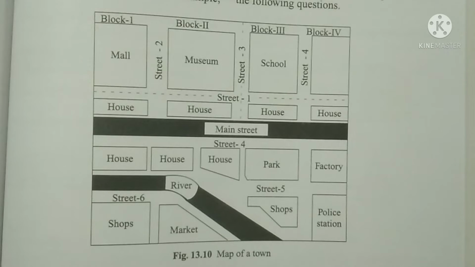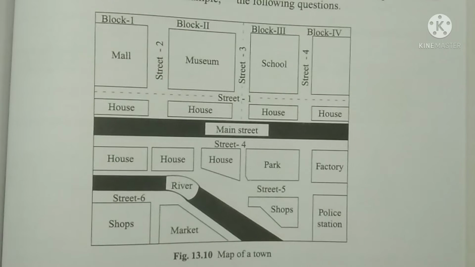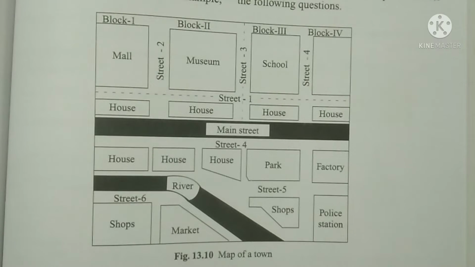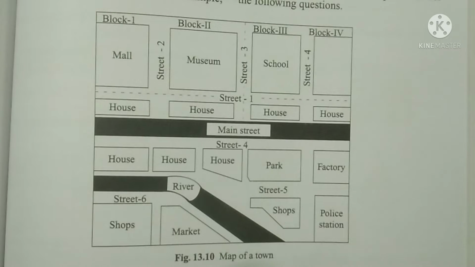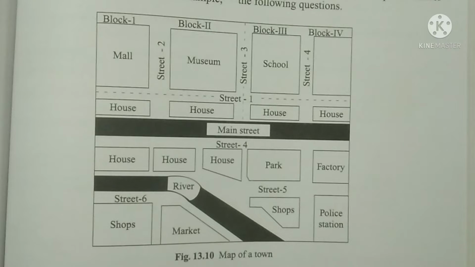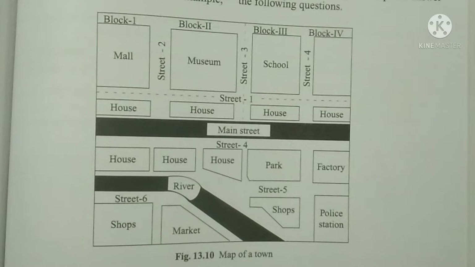If you have a Google Maps navigation app with you, you will be able to reach that place very easily, and the app gives you exactly which direction to move, even in meters, telling you to move this many meters forward or right or left.